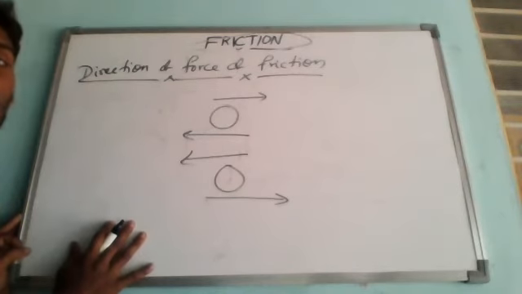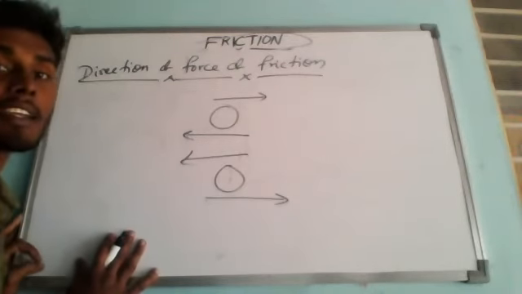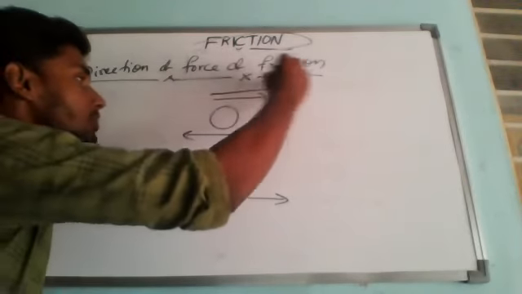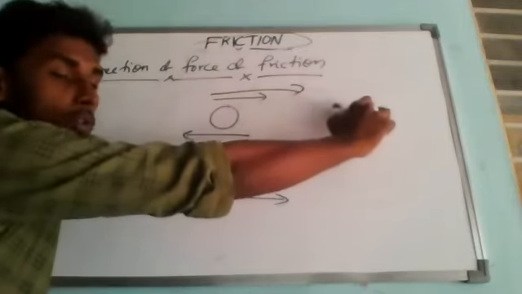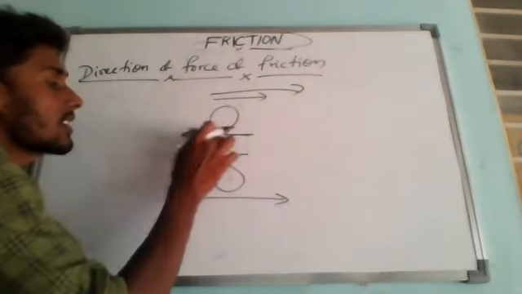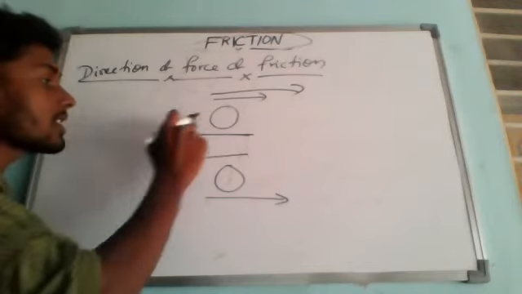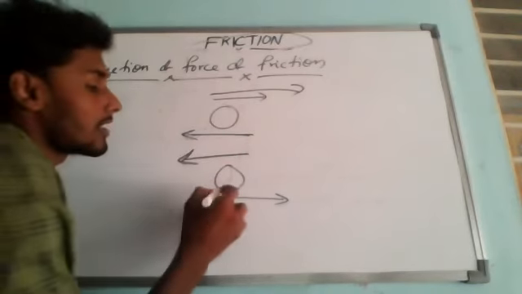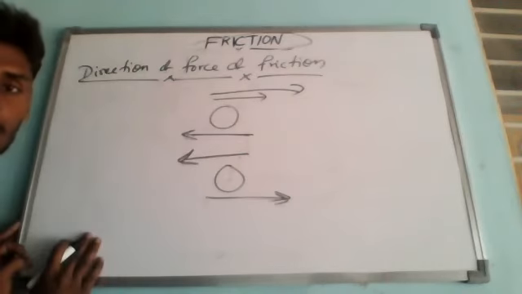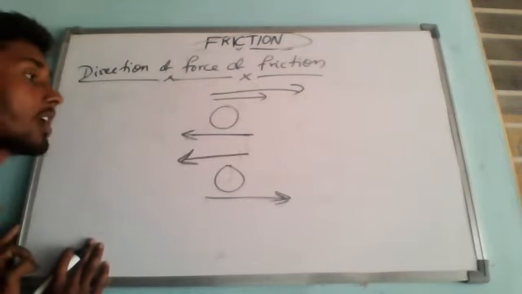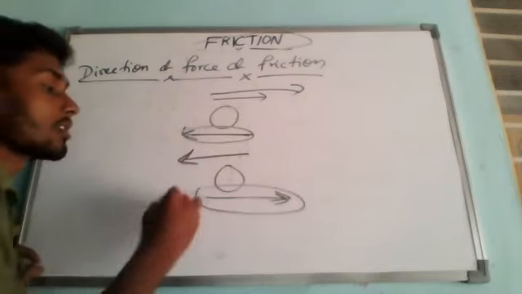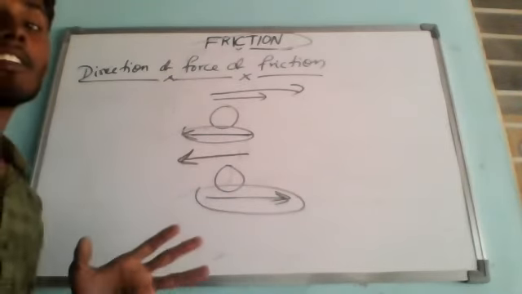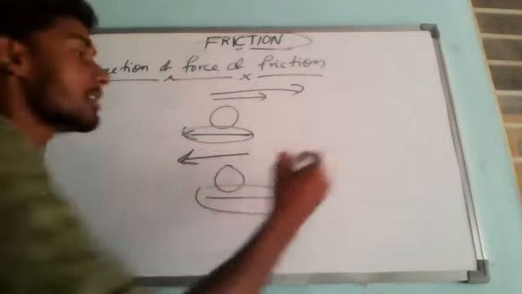So the force of friction acts in a direction opposite to the direction in which the object moves. If the object moves in the forward direction, then the force of friction acts in the backward direction. Now if the object starts moving in this direction, then the frictional force acts in this direction. You don't need to remember the arrows. Always remember that the frictional force acts opposite to the direction in which an object moves or tends to move.